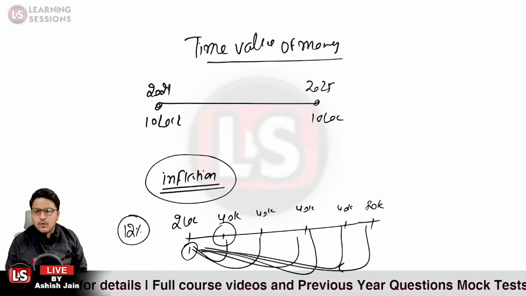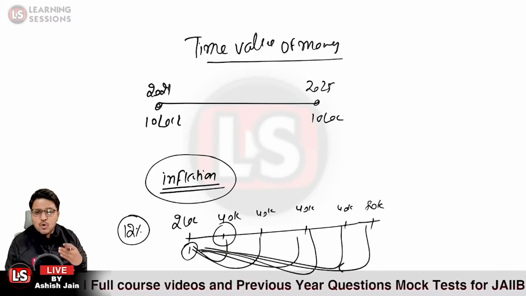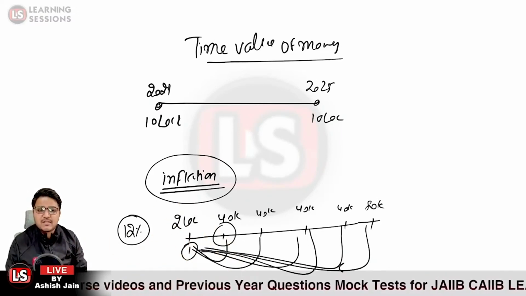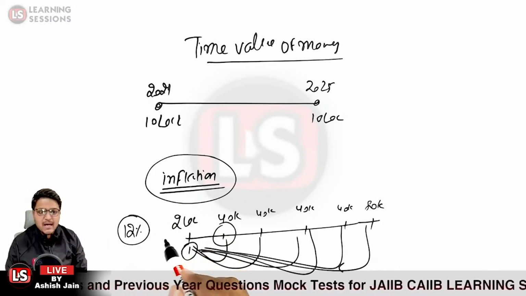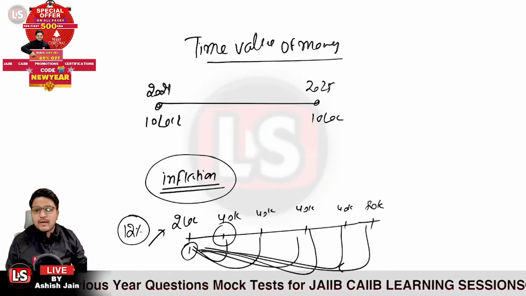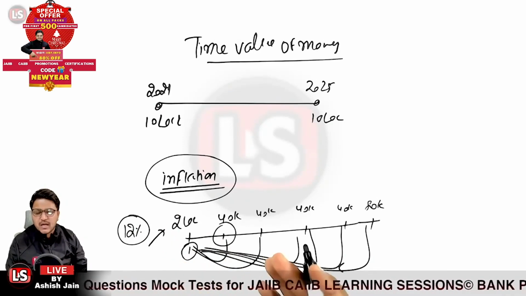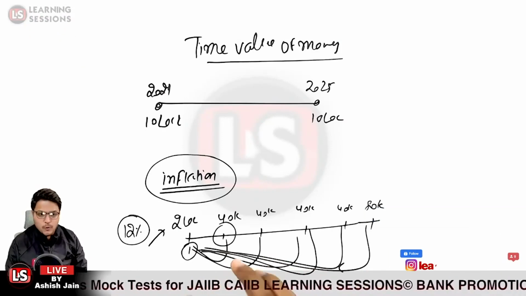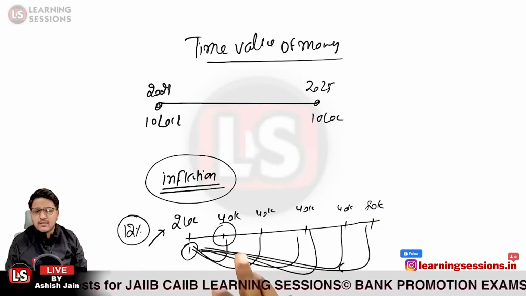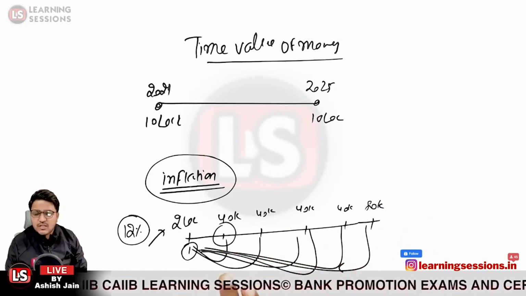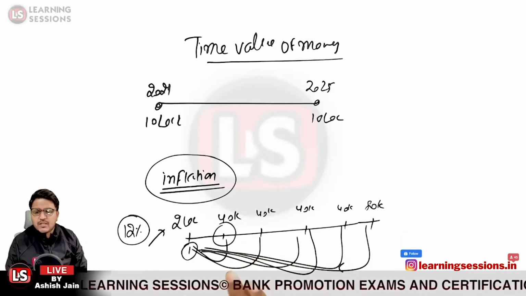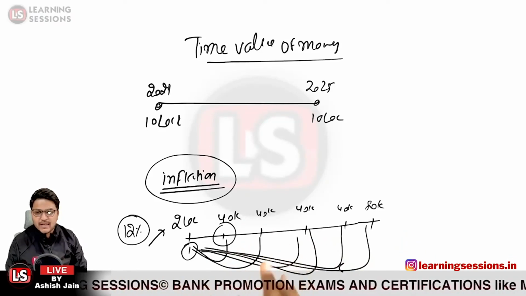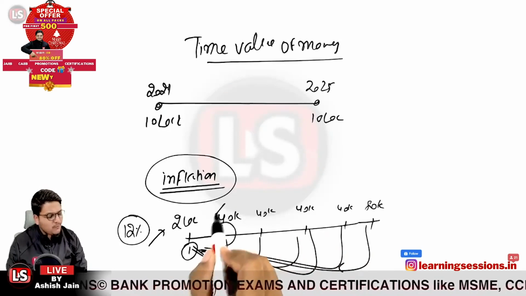What do you mean by cash outflow? Cash outflow means when money is going from your side. Let us take the case I invested rupees 2 lakh. In that case, I am investing the money, it is going away from me, it is going outside. So it is cash outflow. And when I say I'll be getting returns of 40,000 each year, that is related to the cash inflow.